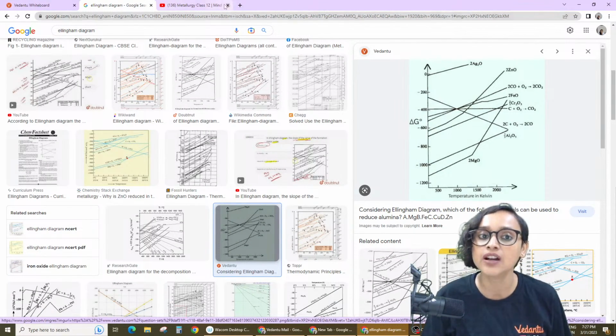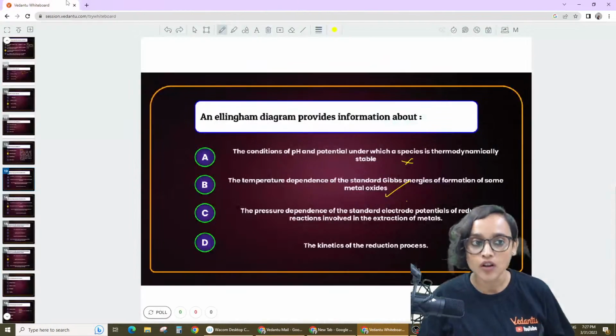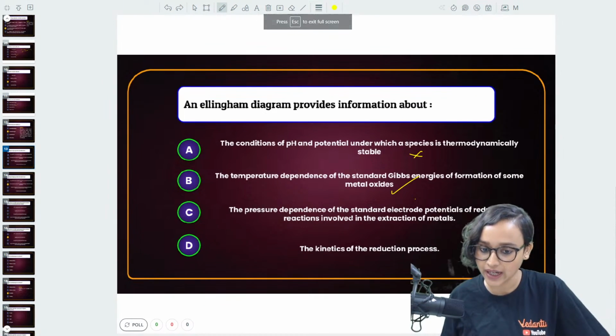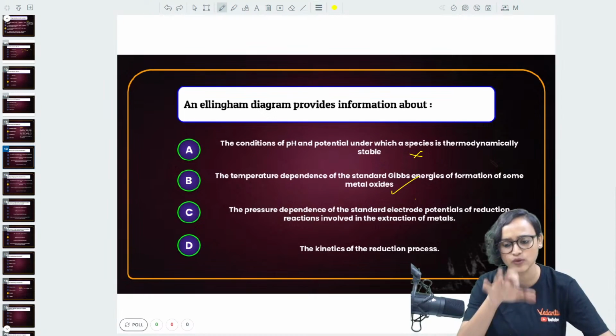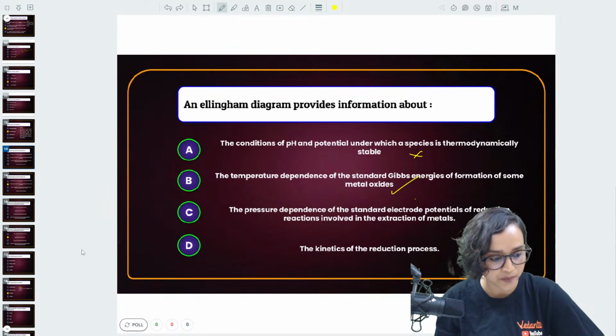Is this clear? Very easy, very simple. With proper explanation I have taught you. Yes, this you will all be able to do, right? So the pressure and the rest of the options are obviously absolutely wrong, right? This is the correct answer. Got it, guys? Am I clear?